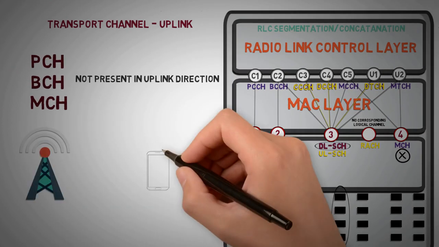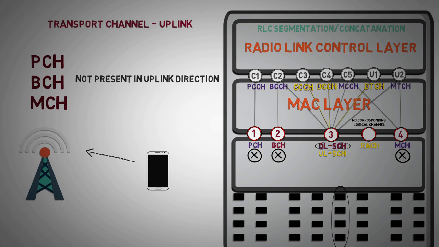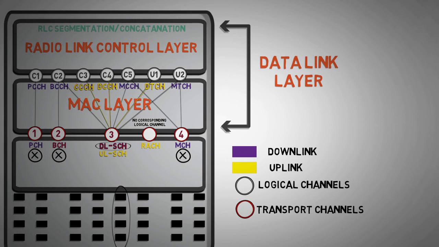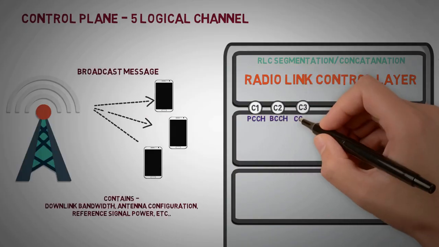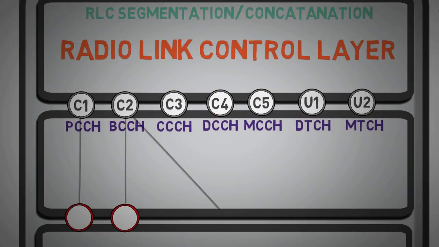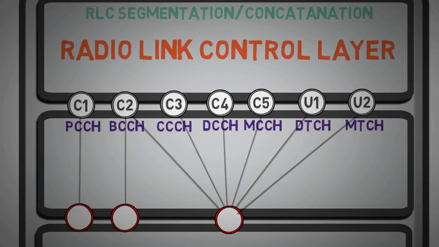At the initial stages, the user is not synchronized in uplink, and the user cannot send any data without getting synchronized in uplink direction. So the random access process is initiated for uplink synchronization. What we have seen so far is, in the LTE protocol stack, the logical layer, known as radio link control, segregates the data from the upper layer into different groups. Then the transport layer, known as medium access control layer, maps them to the physical layer through transport channels.